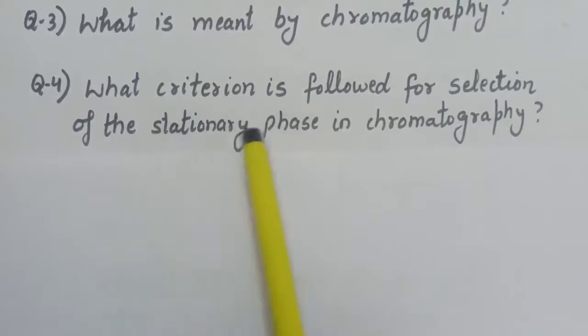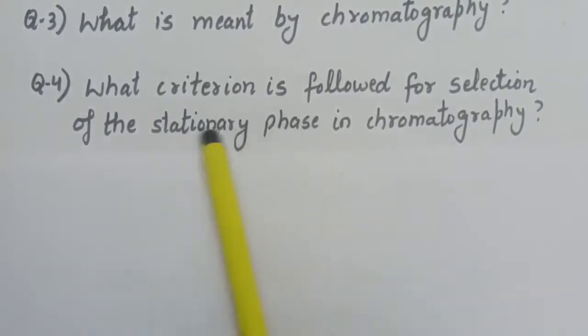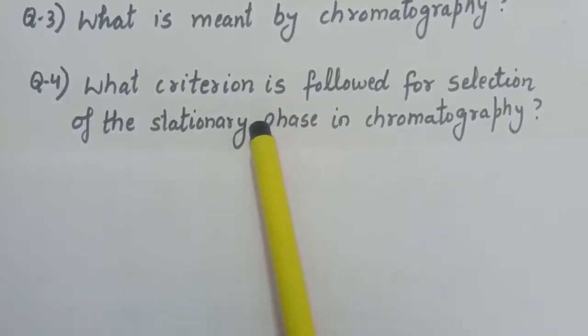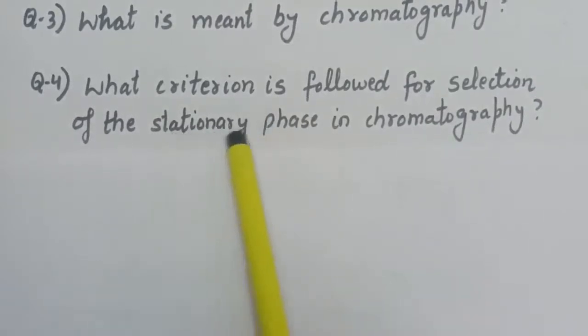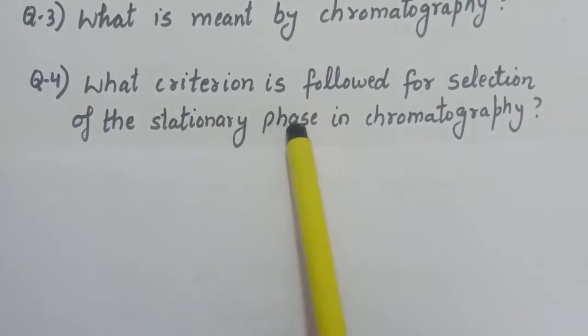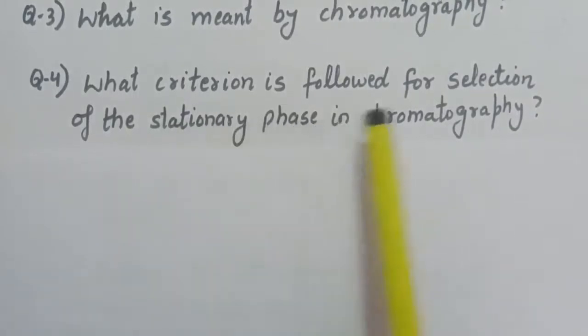The stationary phase is such that the impurities are more strongly adsorbed on it, so that when the column is extracted, the impurities will remain on the stationary phase while the pure component is easily eluted. So, on this criteria, the stationary phase is chosen.